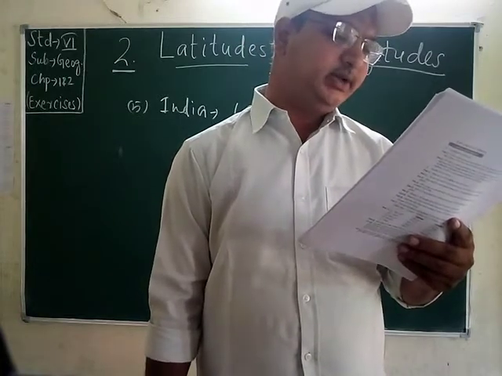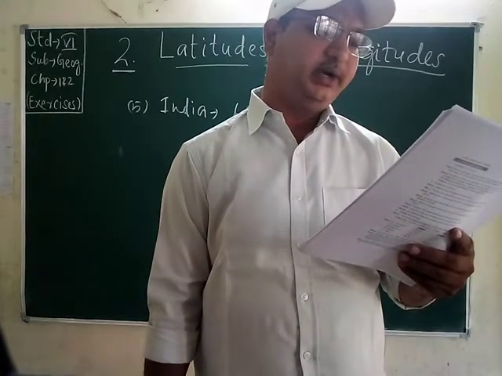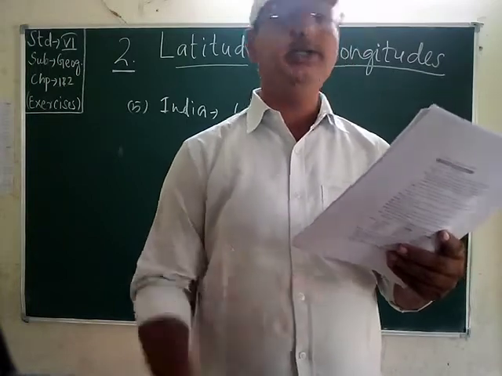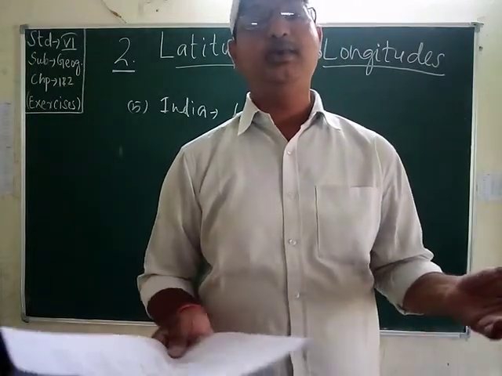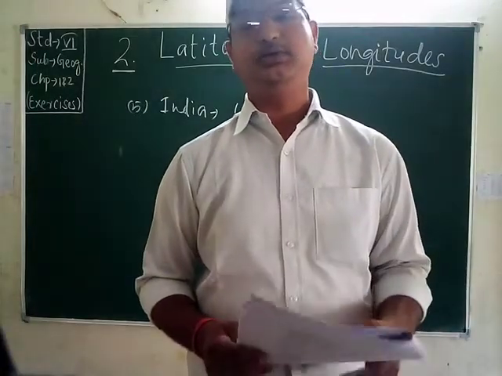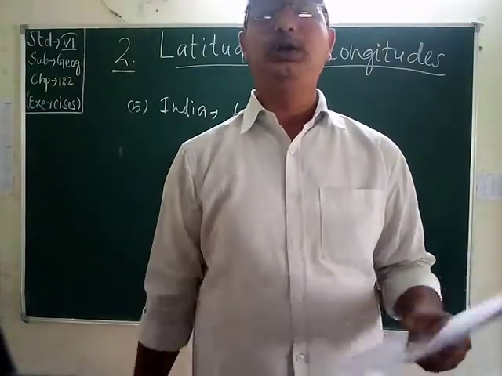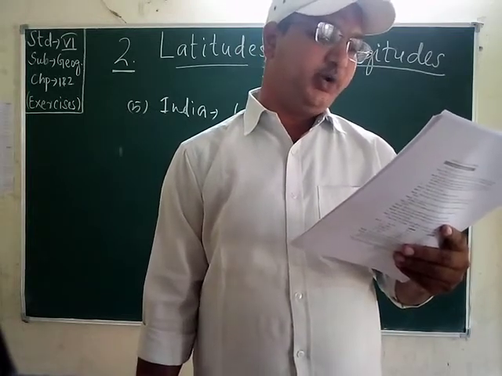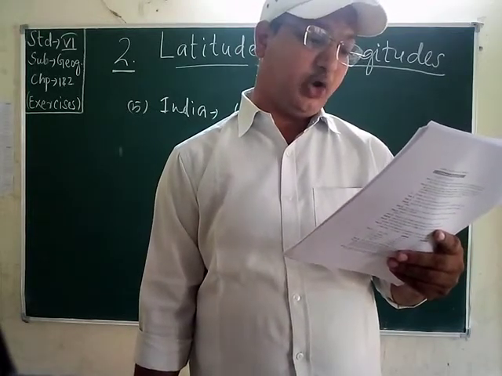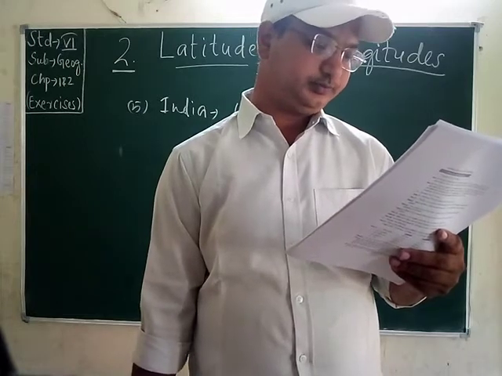Although India is a large country, it was inconvenient to have two different time zones for running the trains and airways. India is a big country and could have 2 to 3 time zones, but it was difficult for us to run the railways and airways. The 82.5 degree east longitude passes almost through the middle of India.